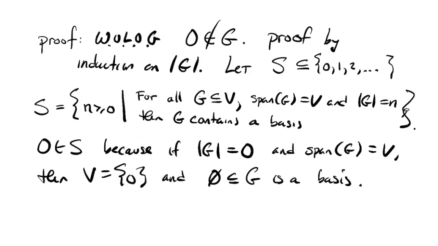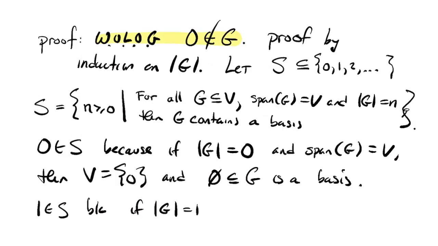This isn't necessary, but the element 1 belongs to S as well, because if G has 1 element in it, remember, without loss of generality, I'm assuming that element is not 0. G doesn't have the 0 vector in it.